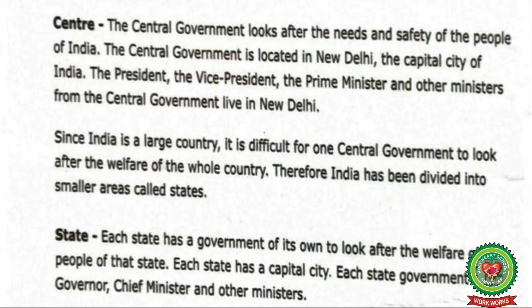State. Each state has a government of its own to look after the welfare of the people of that state. Each state has a capital city. Each state government has a governor, chief minister, and other ministers. Children, state government means an elected government to govern a state.